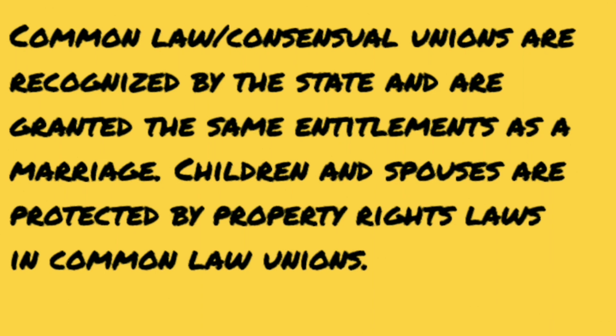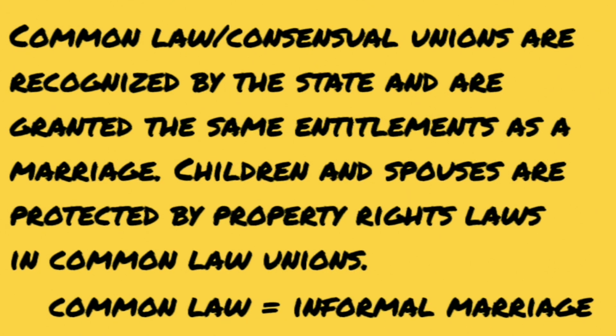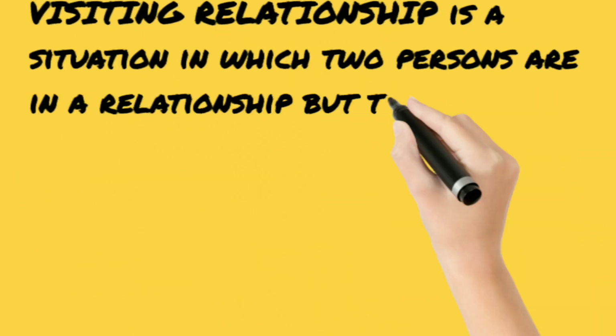Because the common law union is now being recognized by governments, and some of the same rights and privileges that persons in a marriage enjoy, common law unions are getting to enjoy some of those same rights and privileges, right? Especially those rights that have to do with inheritance, right? So children in common law unions are given certain rights and privileges just the same as if you were in a marriage, right? So the common law union is the first union.